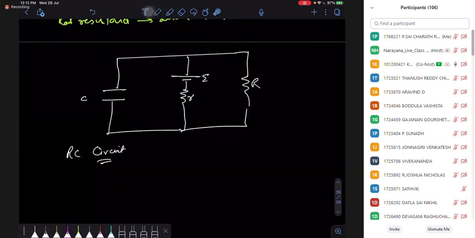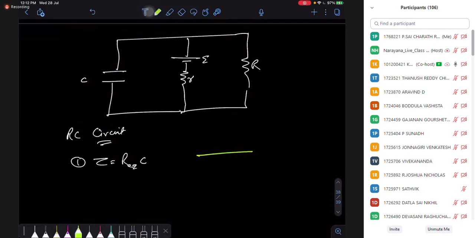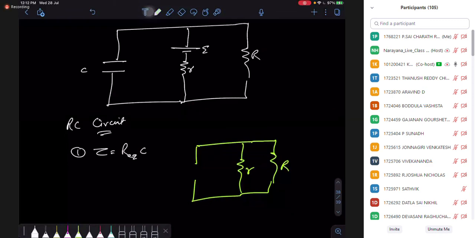And for this type of circuit, how to solve the RC circuit, the first step is to find the tau. To find the tau, we find the R equivalent. You find the R equivalent with respect to my capacitor, the resistance felt by my capacitor. What is the resistance felt by the capacitor? It is the parallel combination of capital R and the small r.